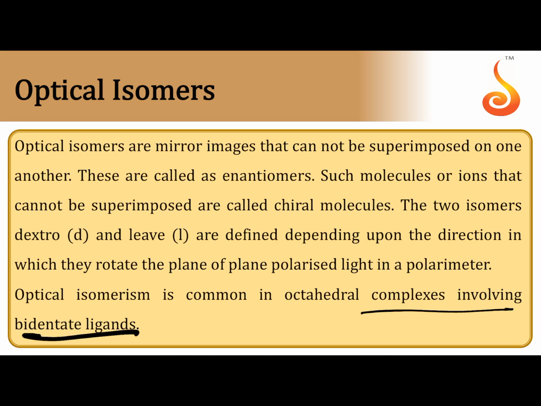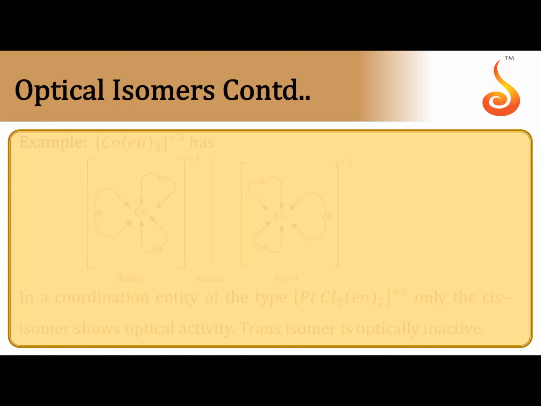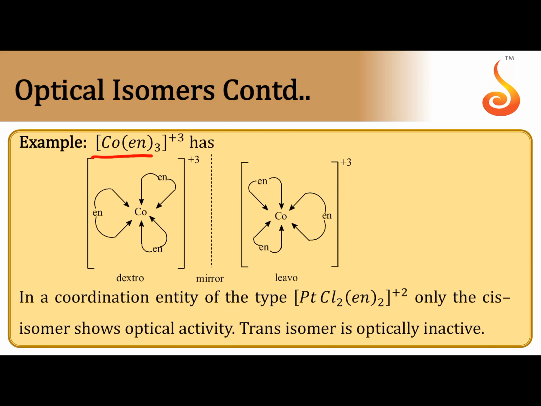So 2 such compounds which differ in rotating the plane of polarized light and which are non-superimposable on each other are called optical isomers. If both are exact mirror images, they are enantiomers. Generally, when bidentate ligands are present, that complex can exhibit optical isomerism because of the lack of symmetry. So symmetry should not be there in the complex to exhibit optical isomerism.